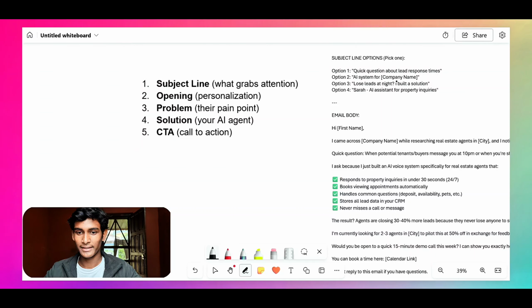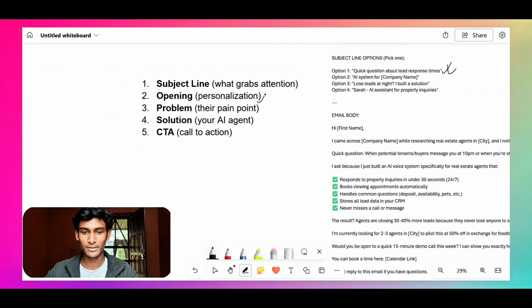Another is something like an AI system for the company name, where we can enter the name of the real estate agent we are sending the email to. Or you can use something like 'Losing leads at night? I built a solution', adding the real estate agent's name, or something like 'AI assistant for property inquiries'. But I'm going to use the first one because it looks more professional.